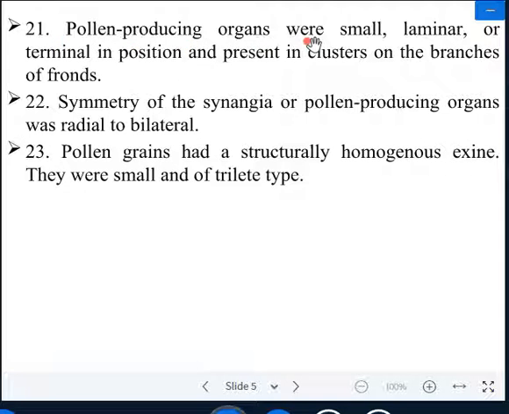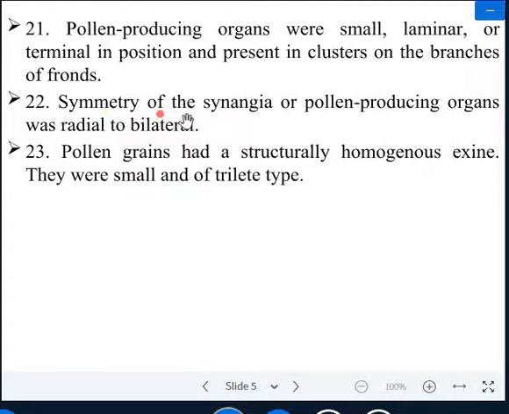Pollen producing organs were small, laminar or terminal in position, and present in clusters on the branches of fronds. Fronds, it means axillary branching.